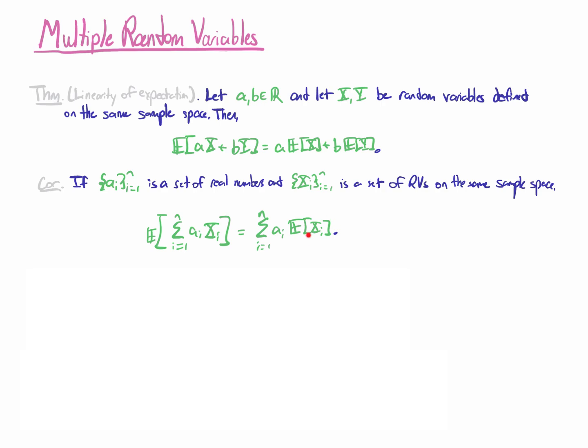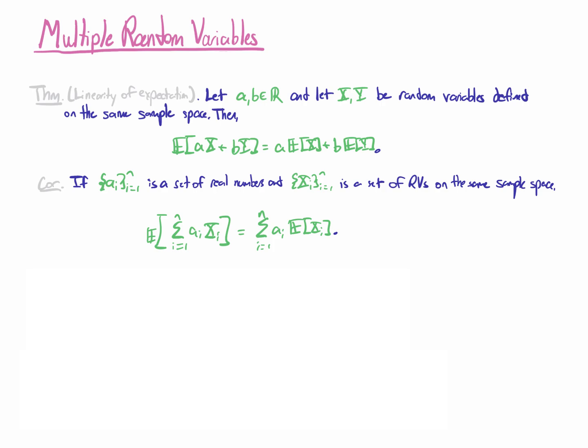It becomes associated with each random variable independently and separately. And then I just add them all up, incorporating these constants here. So again, if I know the expectations of each of my individual random variables, that's enough for me to figure out everything I could ever want to know about the expectation of a sum of random variables. And again, I don't need independence for this.